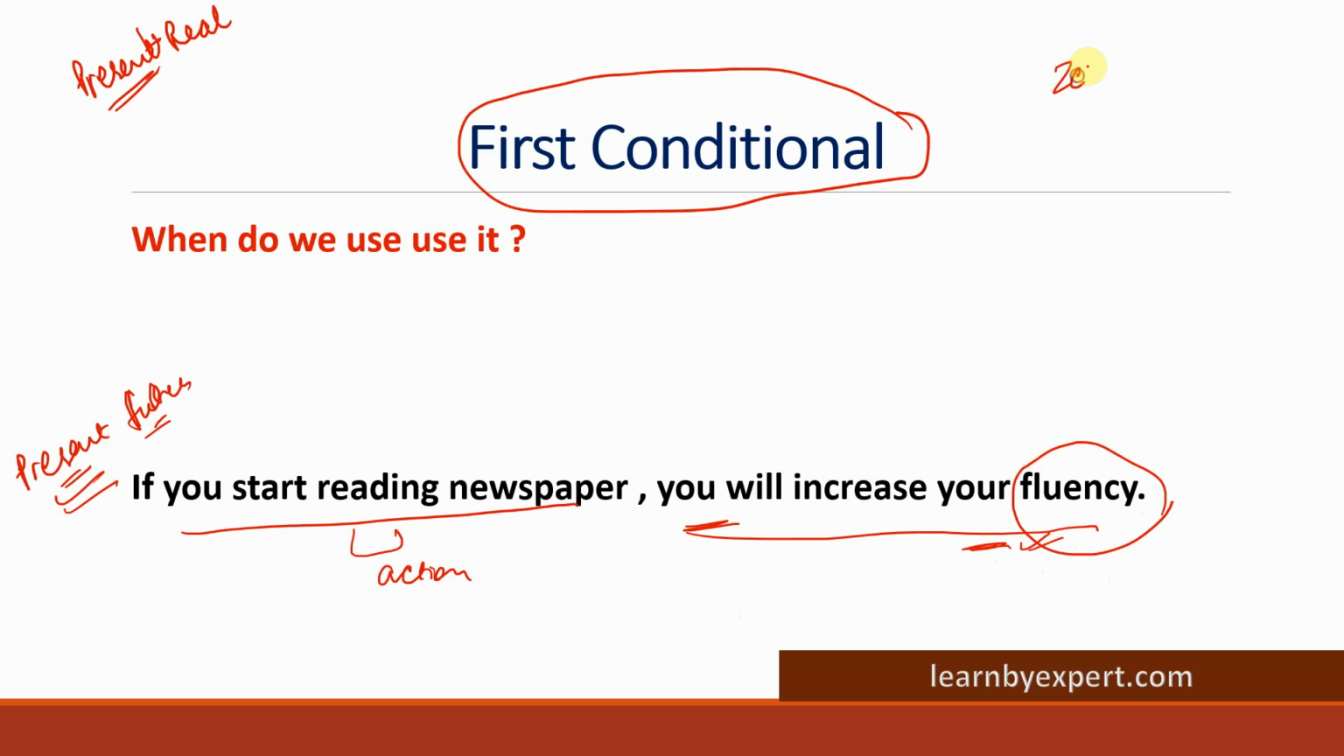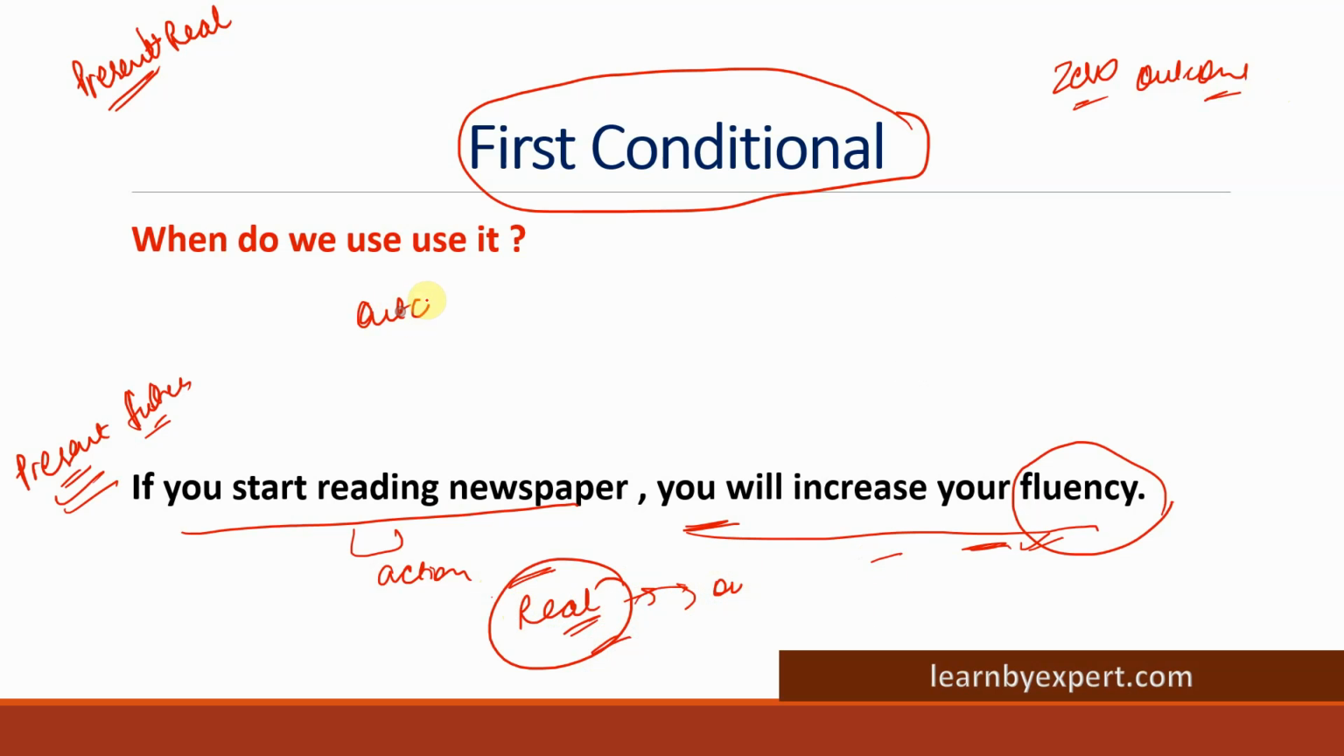In zero conditional, what was happening? We were sure about the outcome, right? That's why we use simple present tense in both the clauses. Herein, we are not sure about the outcome. Although this scenario is real, this is not fake. So we are referring to a situation which is absolutely real, but where the outcome is not guaranteed.